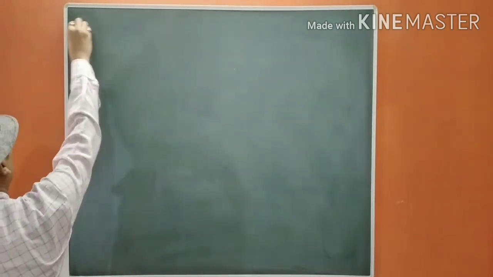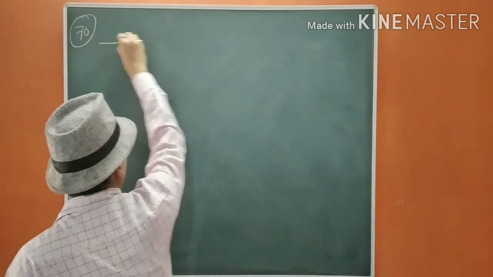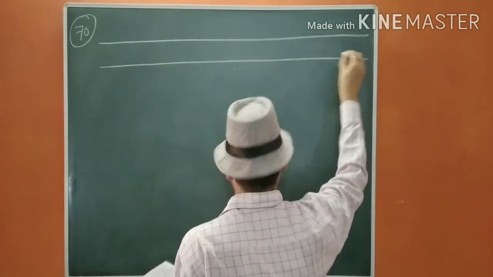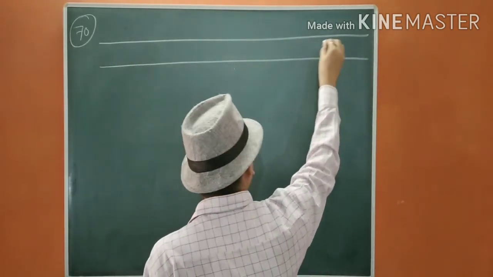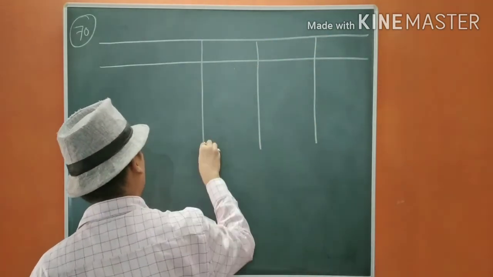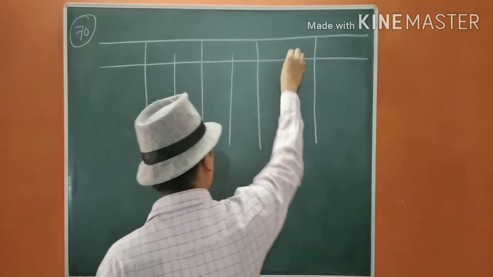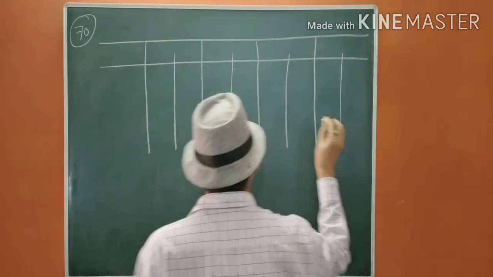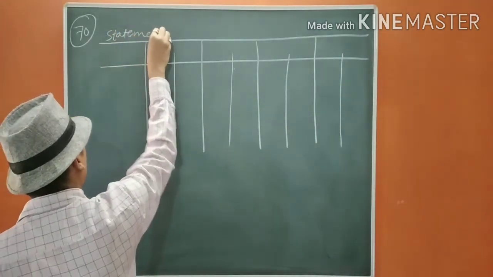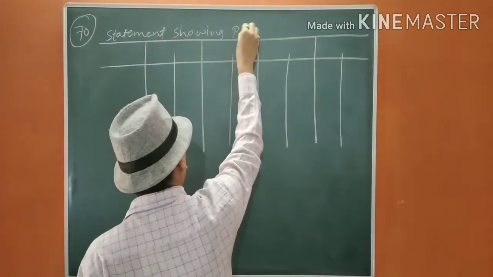Question number 70. Statement showing past adjustment.